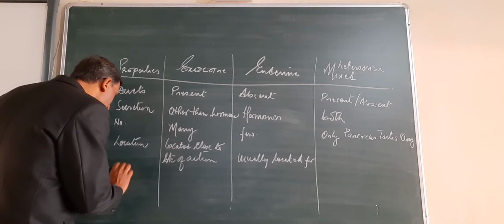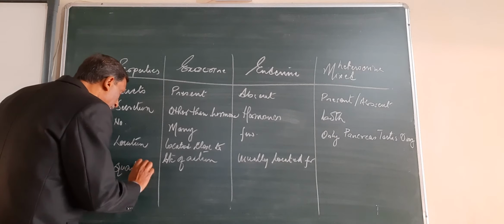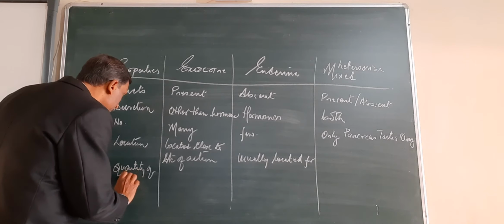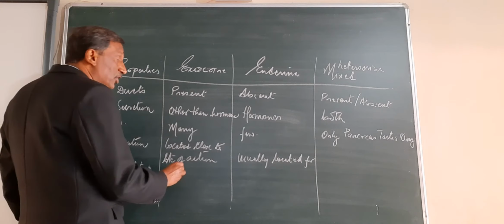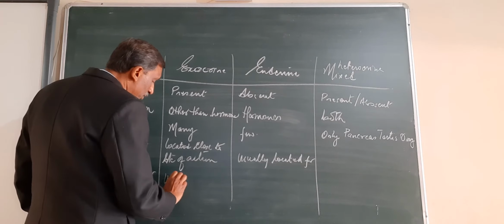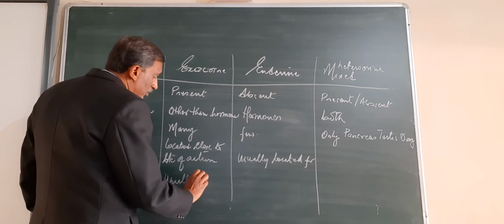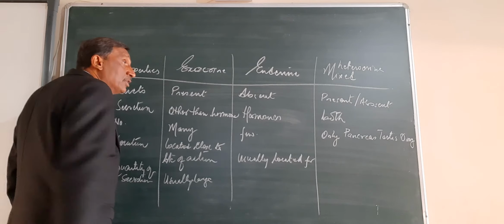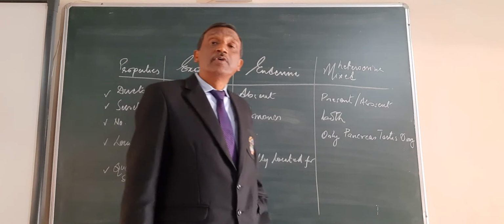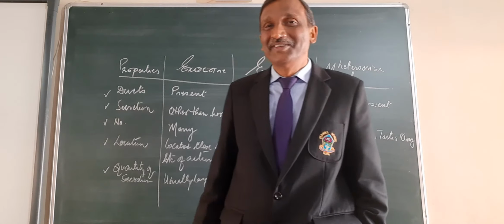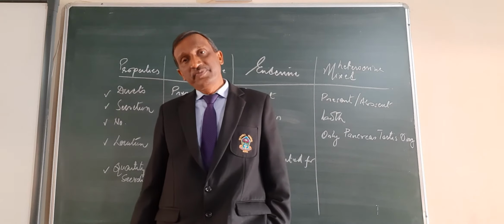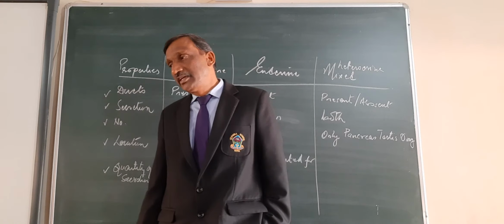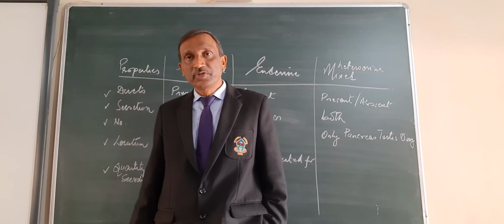The next one is the quantity of secretion. Its quantity is usually large. A girl can cry, it's not necessary that only girls cry. One can cry for a long time and can shed a large amount of tears.